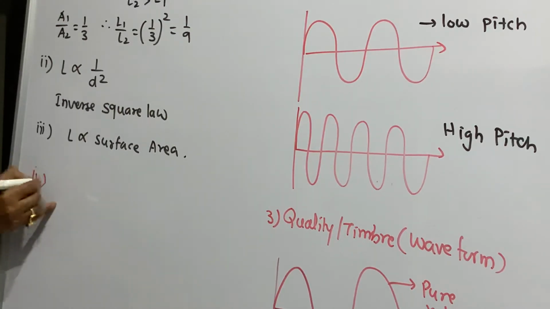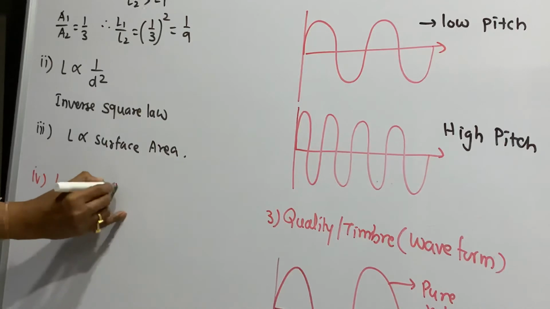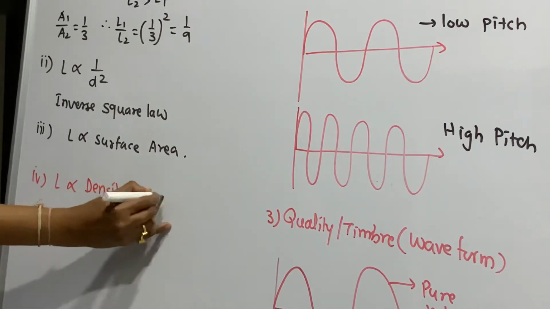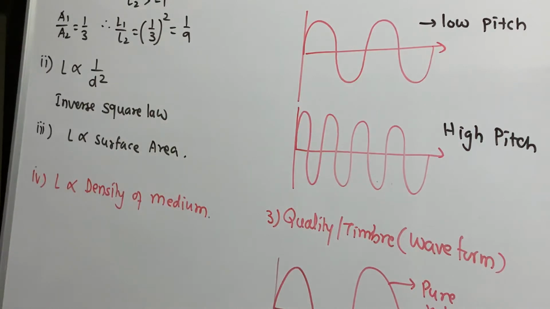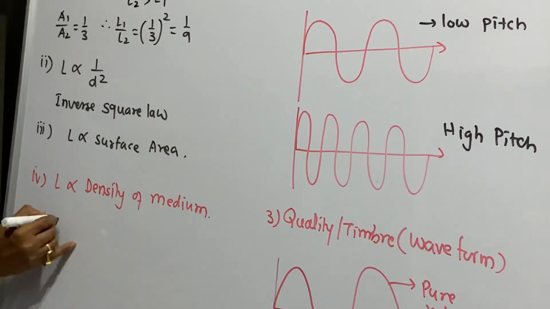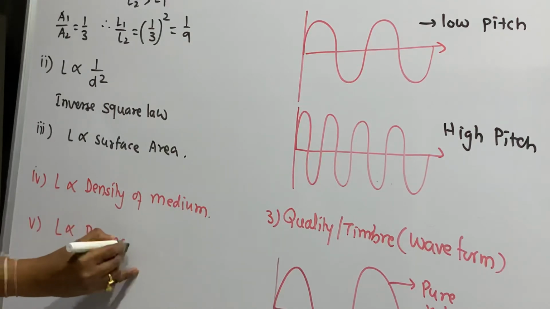Then loudness is directly proportional to the density of the medium. It depends upon what? The density of the medium. So I am comparing here air, water and, say, steel. Steel's density is more, so loudness will be more as compared to water and air. Right? Then the fifth one, loudness is directly proportional to the presence of